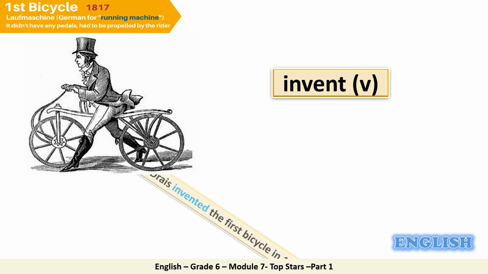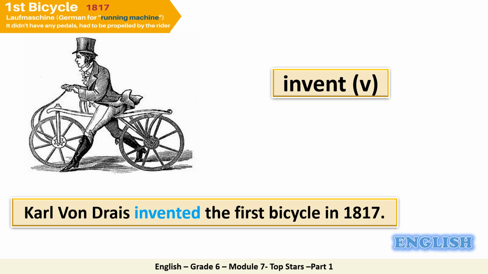Look at the following sentence. Carl von Dries invented the first bicycle in 1817. This is the man who invented the bicycle. His name is Carl von Dries.